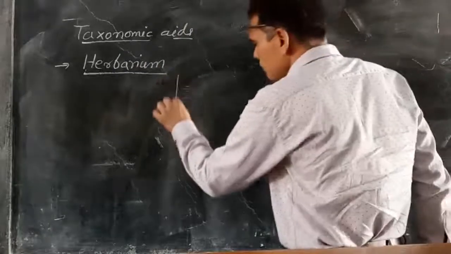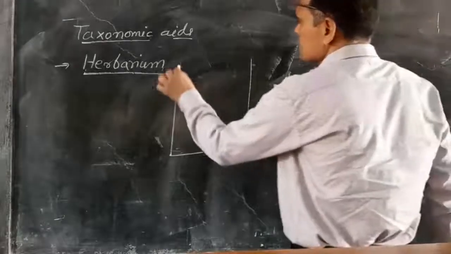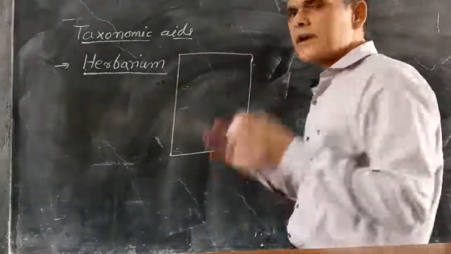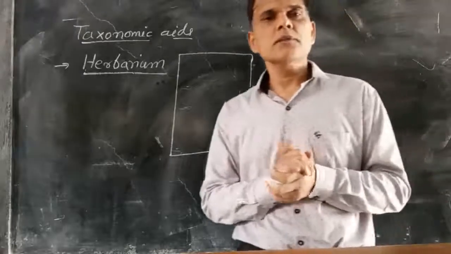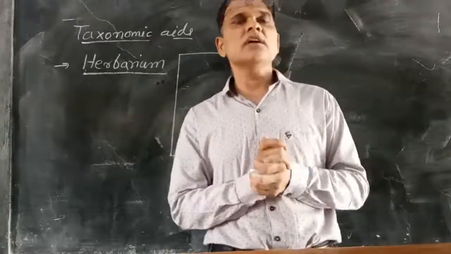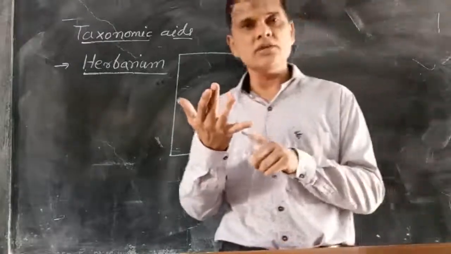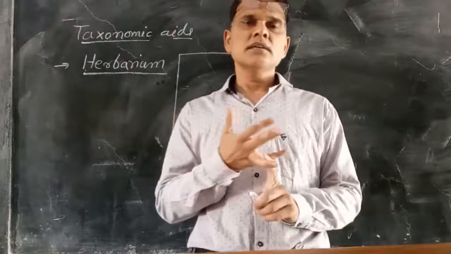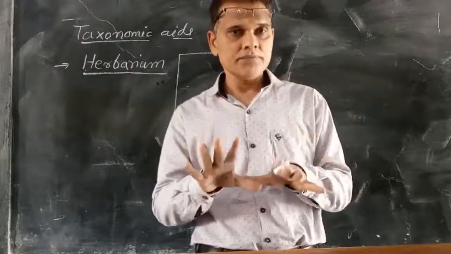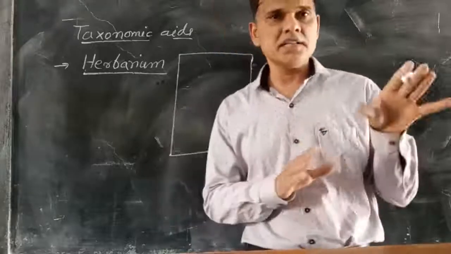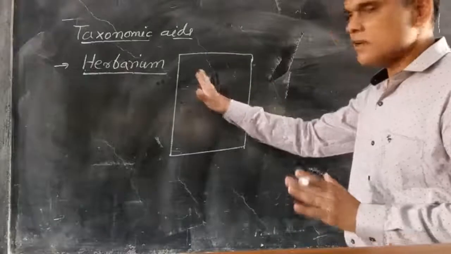So before collecting the plants, we have to find out the locality of the plants, the name of the plants, whether the plant is complete or not, and whether all the portions are present in the plant: roots, stem, leaves, fruits and flowers. Then after collecting, the plant is dried under shade and then pasted on a sheet of a particular size.